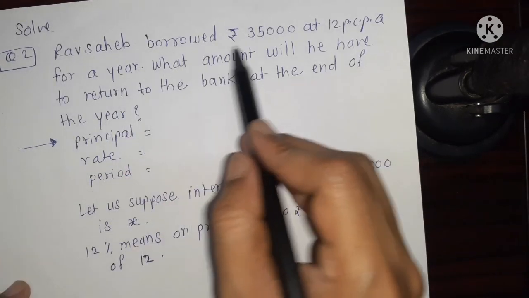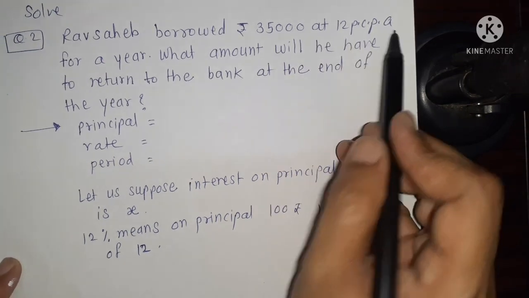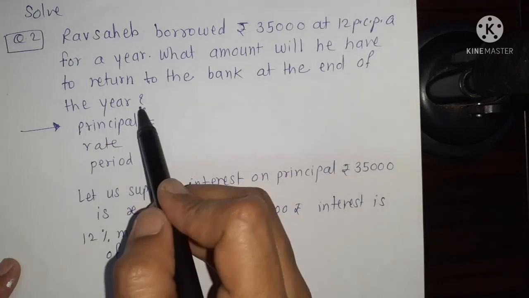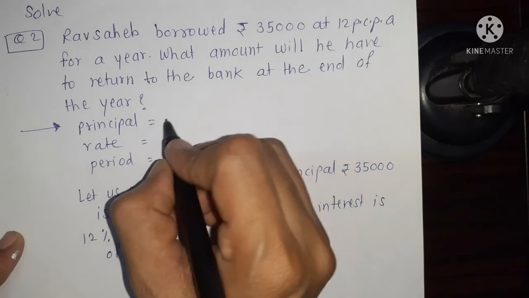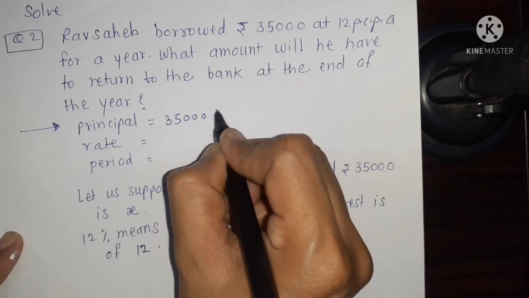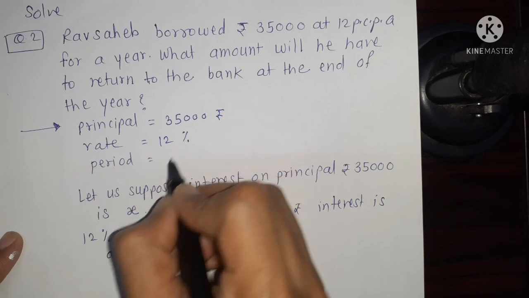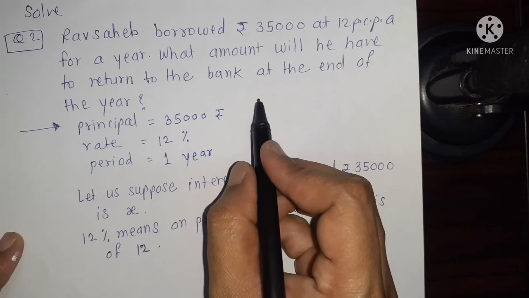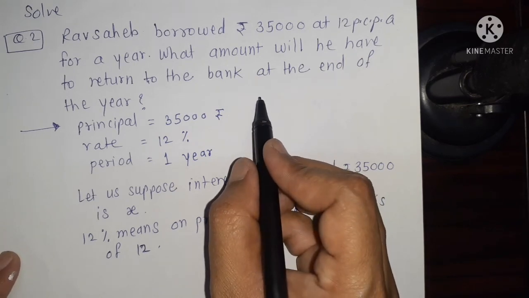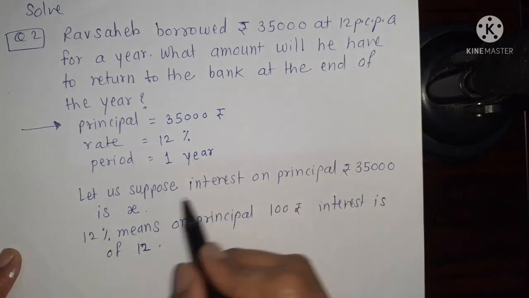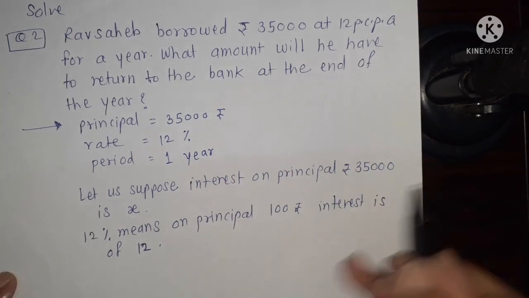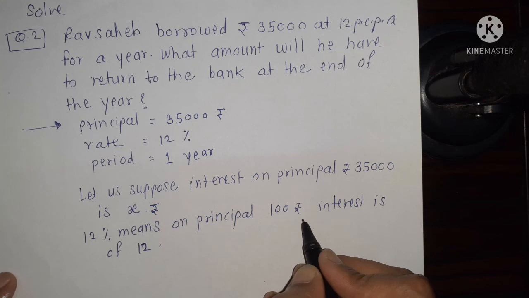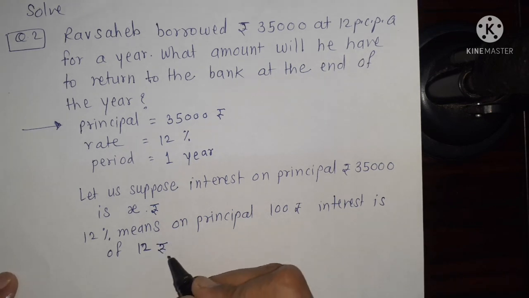Question 2. Rao Sahib borrowed rupees 35,000 at 12 PCPA for a year. What amount will he have to return to the bank at the end of the year? We first write the information. Principal 35,000 rupees, rate 12% and period is 1 year. We have to find the amount. First we find the interest to get the amount. Let us suppose interest on principal rupees 35,000 is X rupees. 12% means on principal 100 rupees interest is 12 rupees.